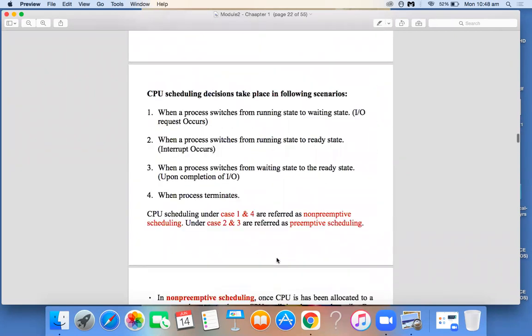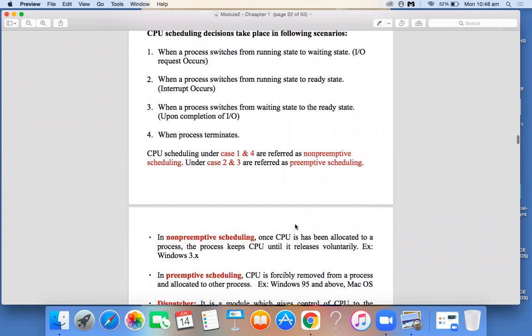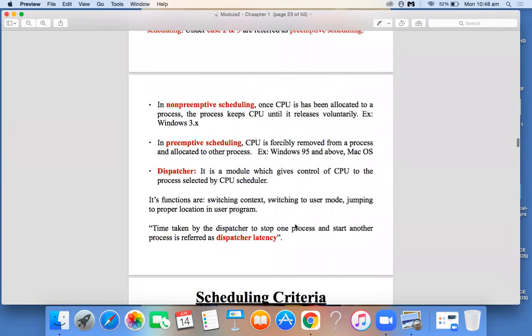And we have learned different kinds of scheduling. One is non-preemptive scheduling and the other is preemptive scheduling. In non-preemptive scheduling, one CPU is allotted to one program. Until the program releases the CPU voluntarily, no other program will get executed.